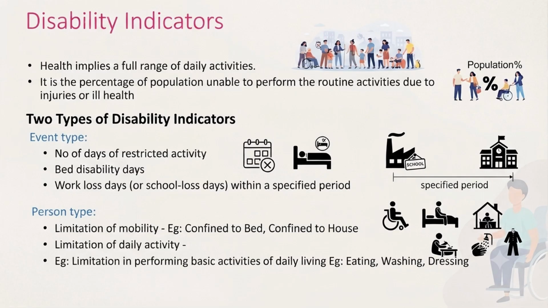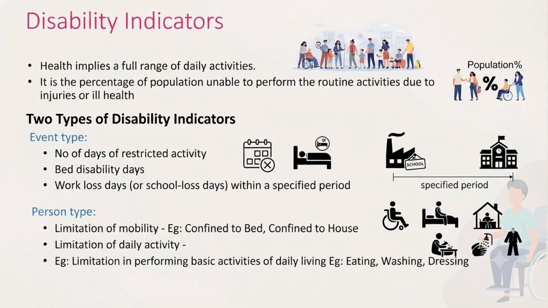So now we will see what disability indicators are, and we all know the health definition. It is a state of complete physical, mental, social well-being and not merely absence of disease or infirmity. That means a healthy person can perform the full range of daily life activities, so he is not compromising on any activities. Disability means the person is not able to perform this full range of daily life activities.